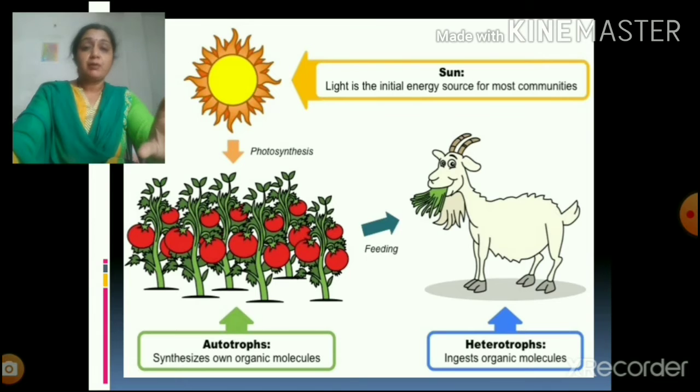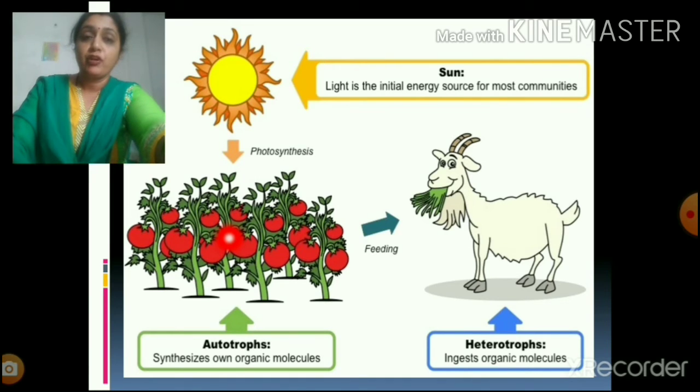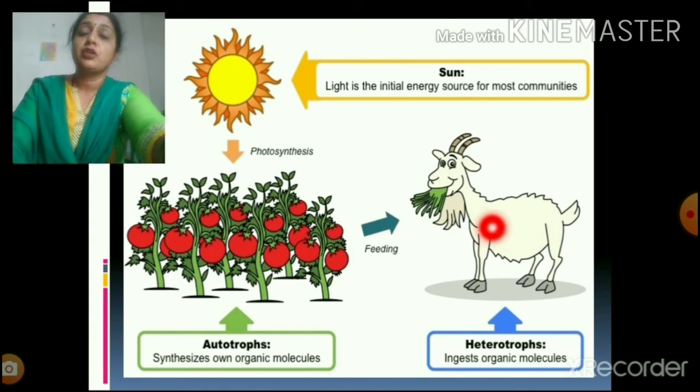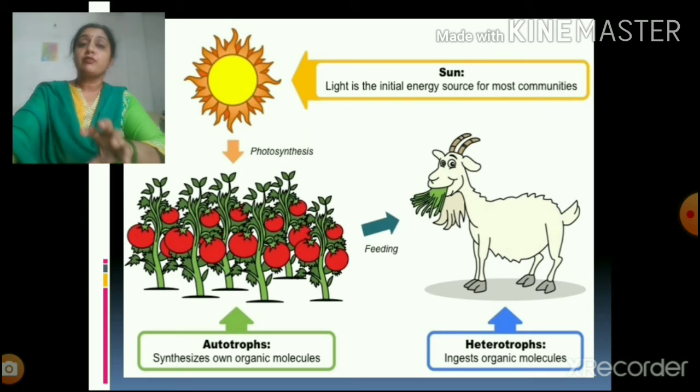So basically, if we sum up these two processes together, then first the autotrophic mode of nutrition will help in trapping the solar energy by the process of photosynthesis into chemical energy of starch. Then this starch will be a source of energy for autotrophic organisms, as well as the stored starch is going to be a source of energy to the heterotrophic organisms. So in all, autotrophic organisms are a source of food to the complete heterotrophic world. On the basis of how food is made available, organisms have been classified as autotrophs and heterotrophs.